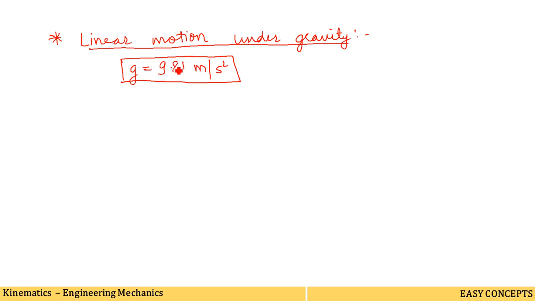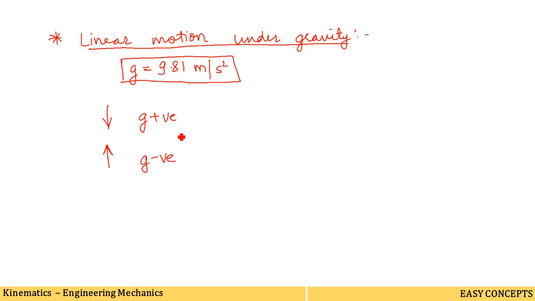This is a sign convention that I am going to state now. When the body is moving vertically downward, the value of g is considered to be positive. But if the body is thrown upward or is moving upward, opposite to the direction of gravity, then g is taken to be negative. This is the sign convention we have to consider while analyzing problems. So acceleration due to gravity is taken as negative if it is upward.